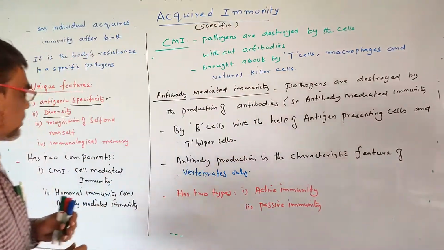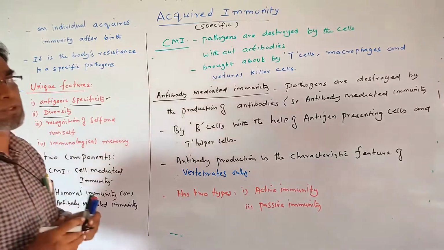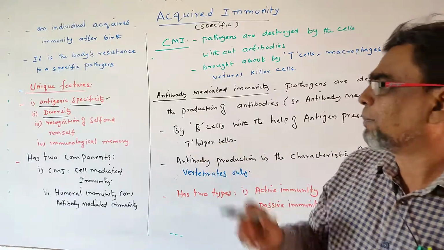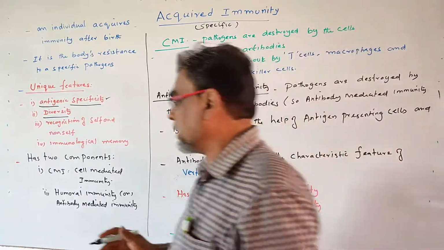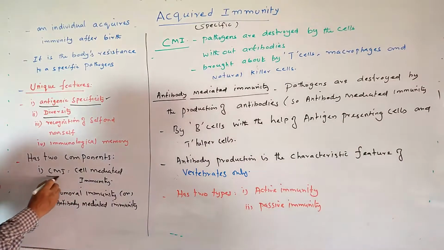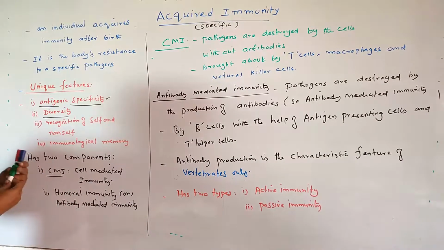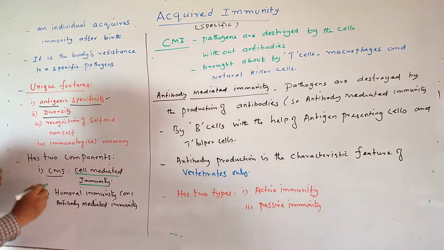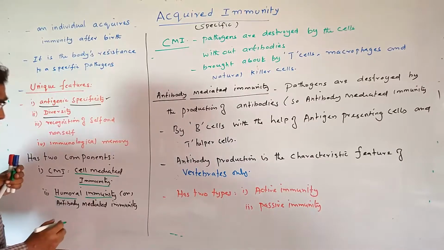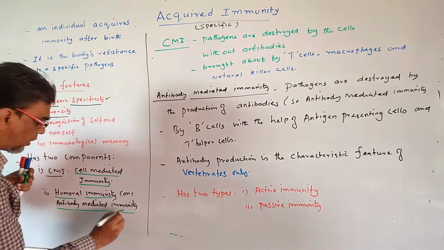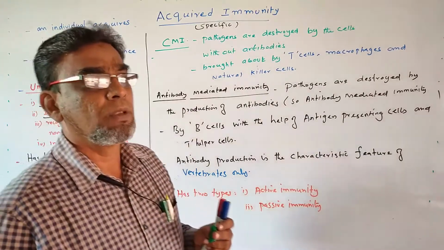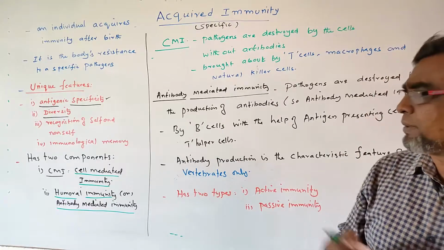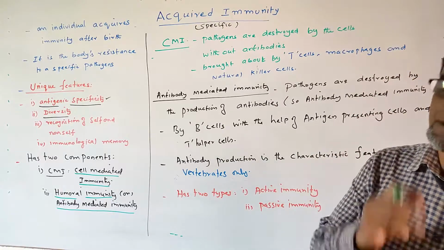This immunity has two components. One is CMI, cell mediated immunity. The other one is humoral immunity, or otherwise you can say antibody mediated immunity. So two components: one is called cell mediated immunity and another is called humoral immunity, or antibody mediated immunity. What is cell mediated immunity?